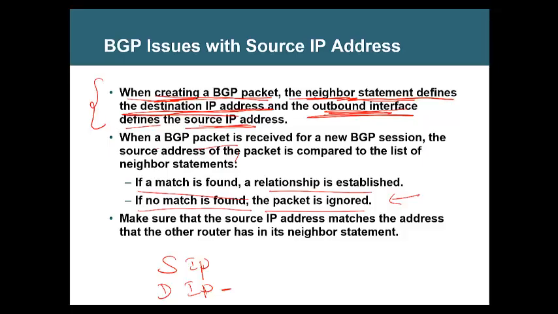Okay. Now let us read the next paragraph. When a BGP packet is received, now this is on the receiving side. A router is receiving a new BGP session. The source address is compared with the list of neighbor statements. So when a packet is coming from the neighbor, the source address will be compared with the neighbor statement which is configured locally. If a match is found, the relationship is established. If a match is not found, the packet will be ignored. I hope you understood this now.